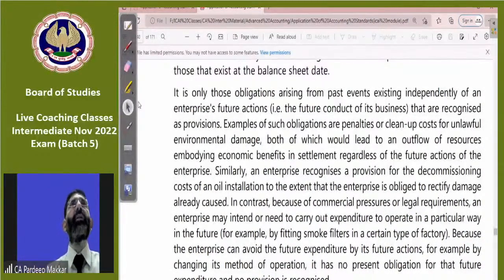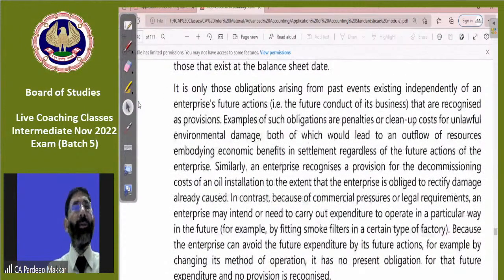I have discussed, I have planned, I have made a contract with any person regarding delivery of goods to him, like we are doing in routine. So for that purpose, I have to incur many expenses in future. Whether those expenses are to be entered in the books as a provision or not.